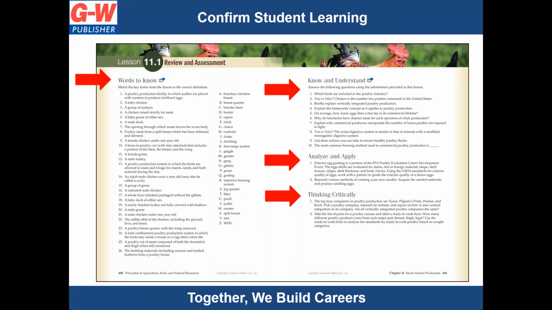End of chapter features provide students with the opportunity to connect content to career and college readiness skills. Confirm learning with words to know and understand, analyze and apply, and thinking critically.